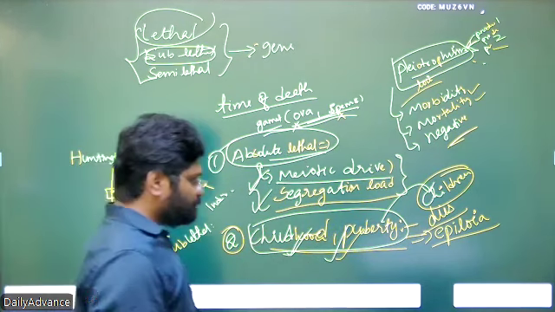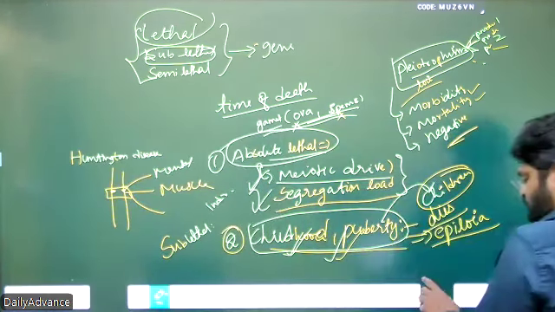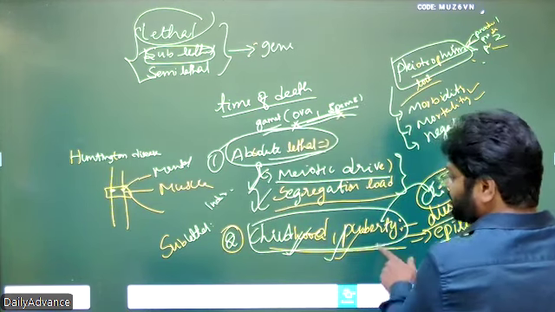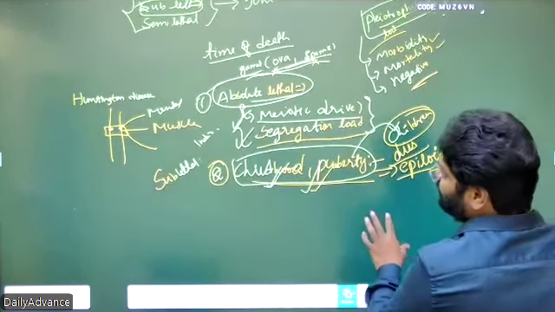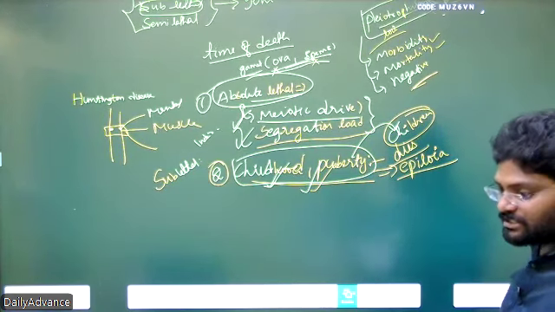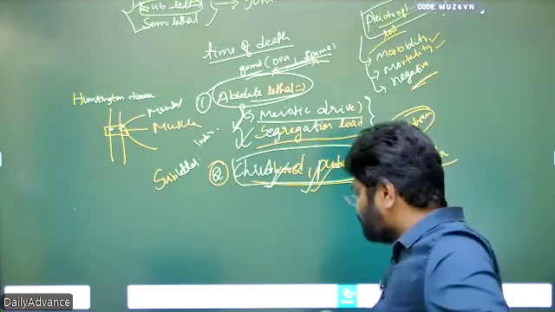So the third one is some of the genes, some of the loci, that produce multiple negative effects which result in death at the age of 40 years.